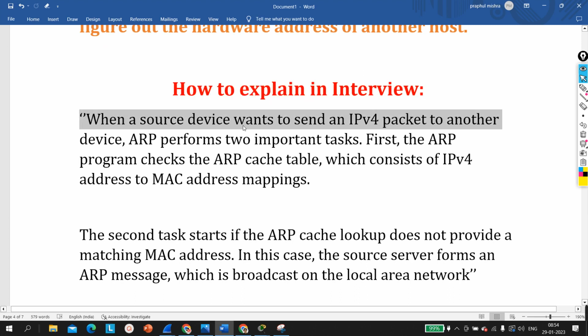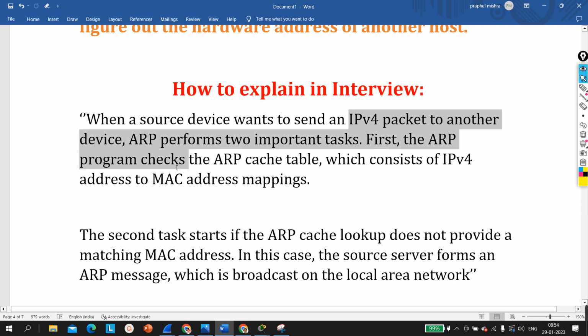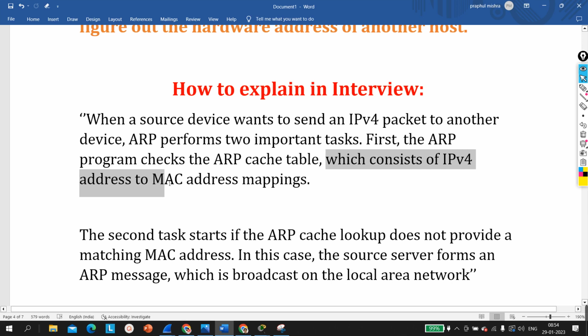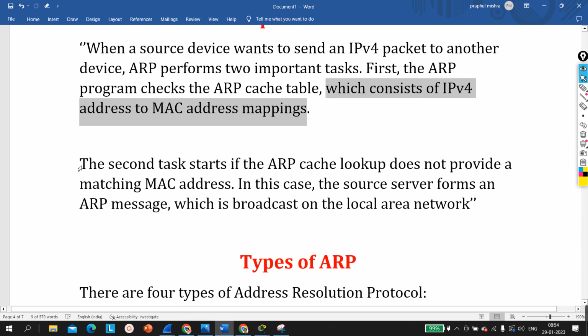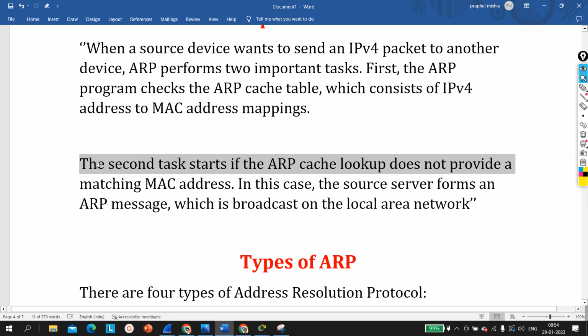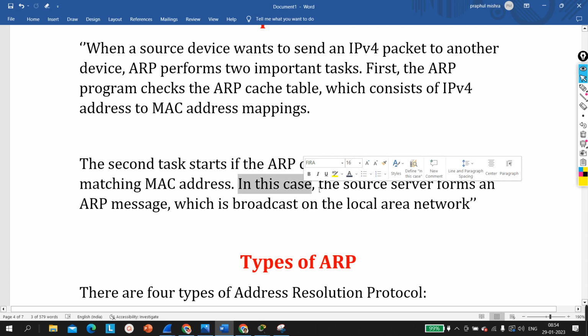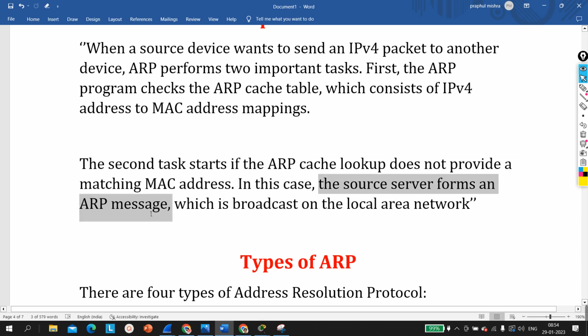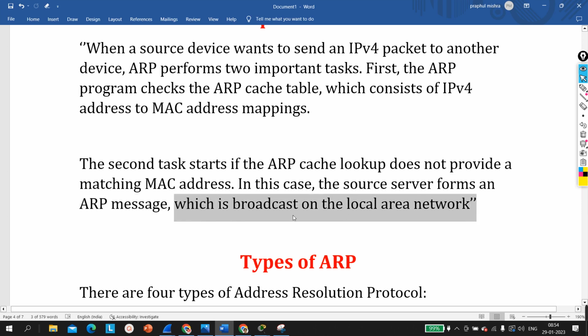So when a source device wants to send an ICMP packet to another device, ARP performs two important tasks. First, the ARP program checks the ARP cache table, that is the ARP table, which consists of IPv4 address to MAC address mapping. Very good. The second task starts if the ARP cache lookup does not provide a matching MAC address. If the machine does not find any MAC address in its ARP table, in this case the source forms an ARP message, that is an ARP request, which will be broadcast on the local area network, LAN, right?